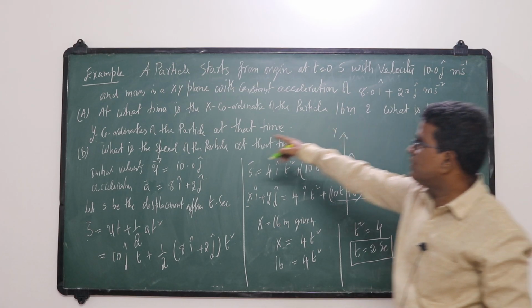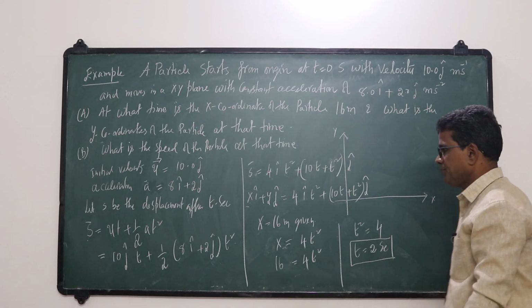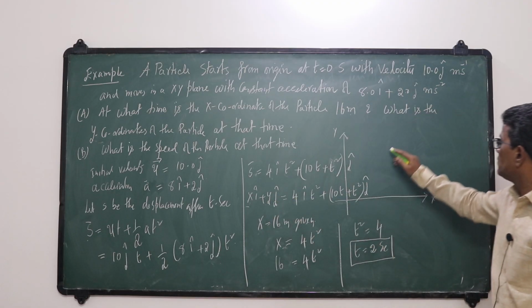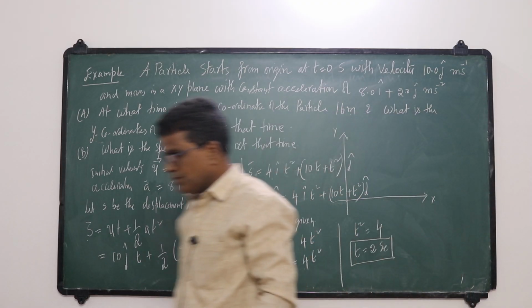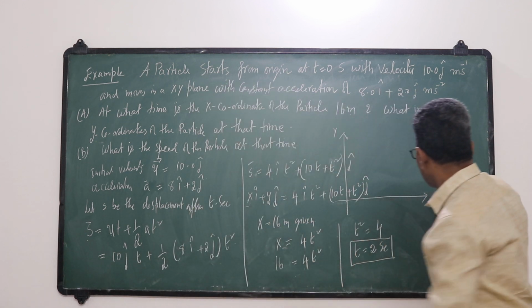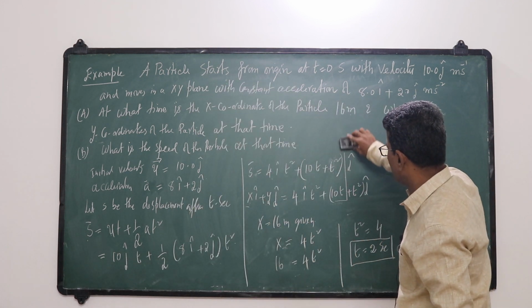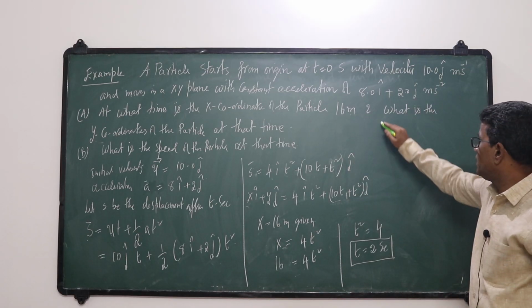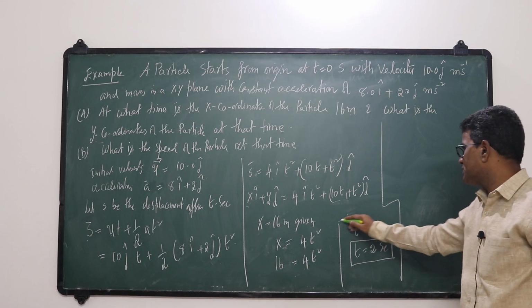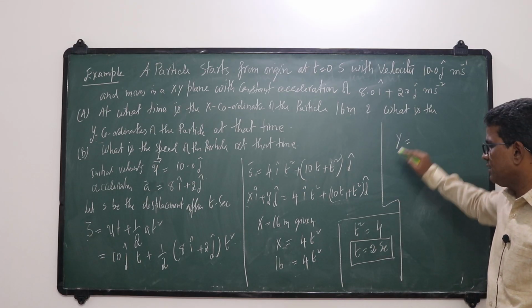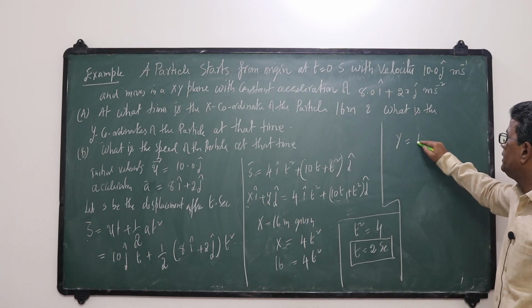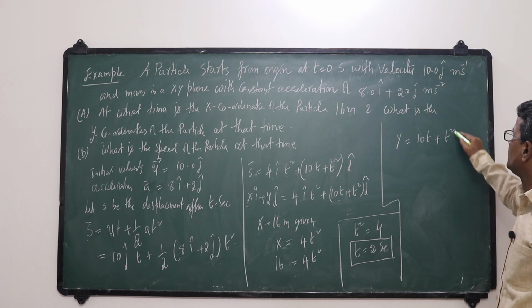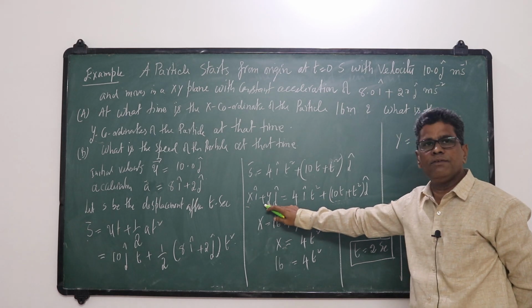What is the y coordinate of the particle at that time? So I want the y coordinate. You compare this. What is the y component of this? So equate this. The y component is equal to 10t plus t square. That is the y component into j. So I am equating both sides.